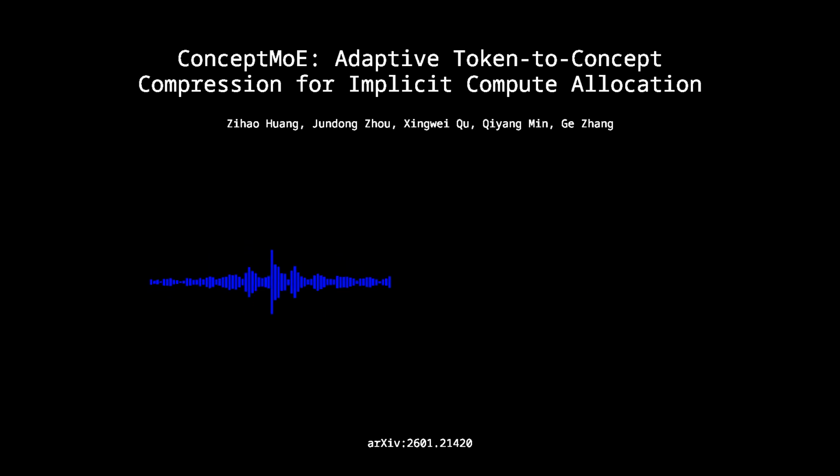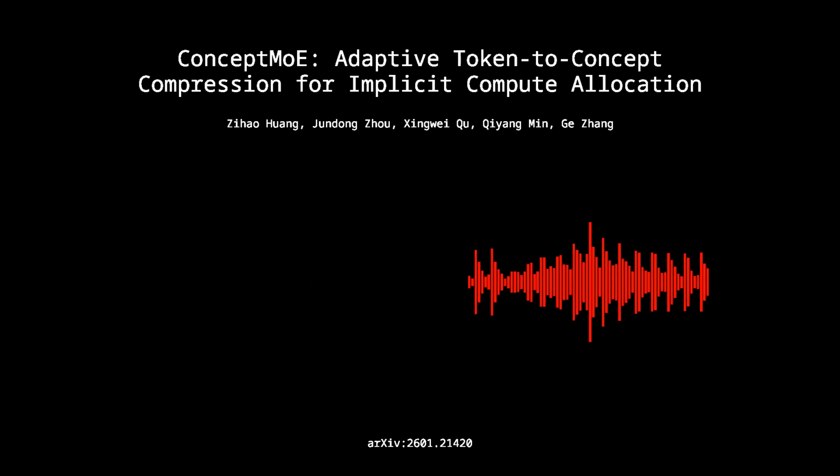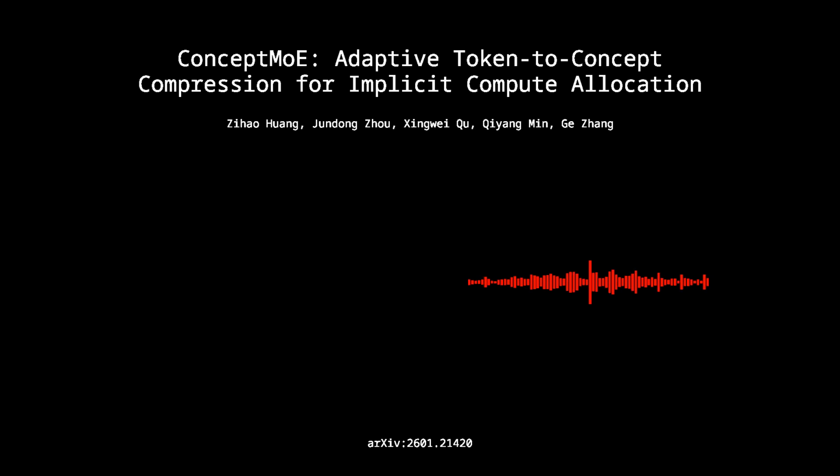Yeah. This allows for sample-level variance, which is important. A complex sentence might only compress at 1.2, but a simple one might hit 3.0, as long as the batch average is on target. Okay, so moving down the pipeline, we have our concepts. They pass through the concept model, the big MoE layers, but then we have to get back to token space for generation.